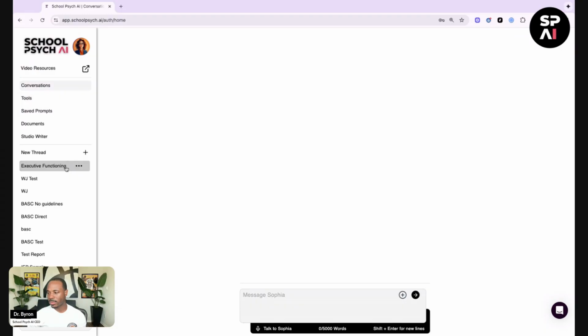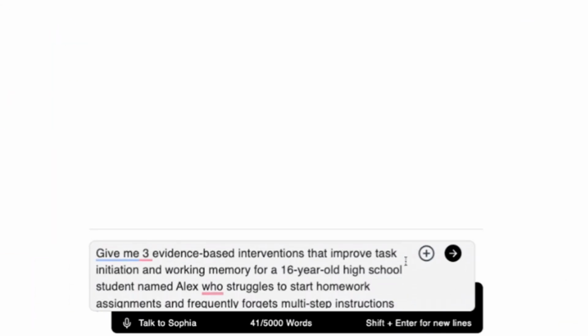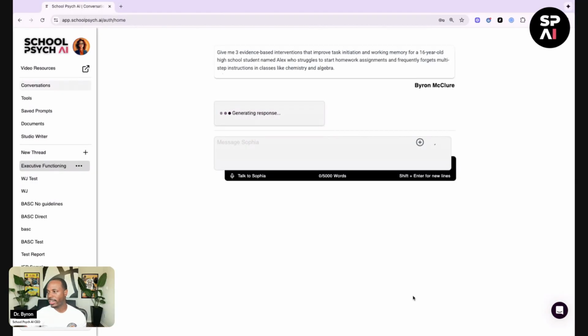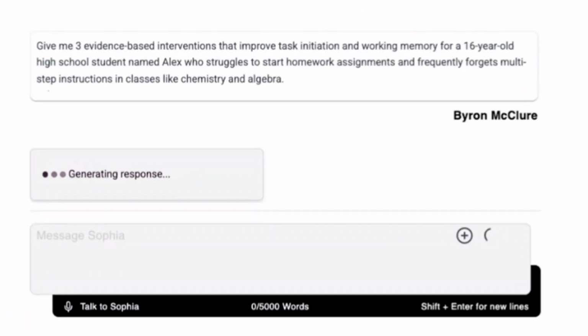You can see we labeled this one executive functioning, and then go ahead and you're going to paste in a prompt. The prompt that we're using today is give me 3 evidence-based interventions that improve task initiation and working memory for a 16-year-old high school student named Alex, who struggles to start homework assignments and frequently forgets multi-step instructions in classes like chemistry and algebra.